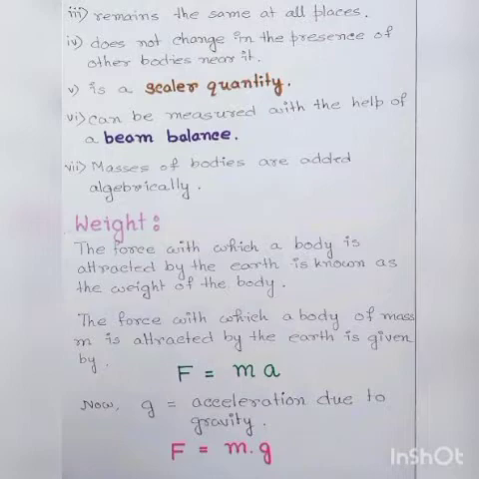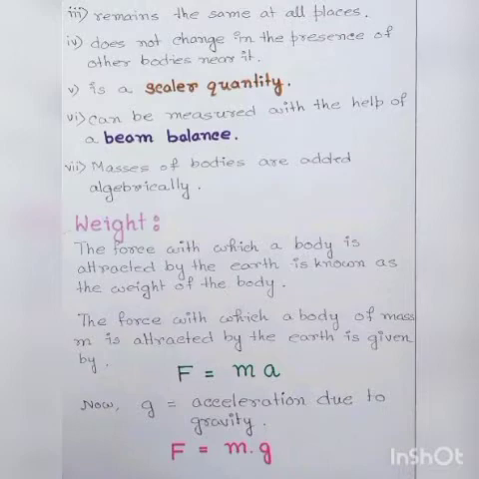Next, number 5, which is very important, mass is a scalar quantity, means mass has magnitude but it has no direction. Next, number 6, mass can be measured with the help of a beam balance. And next, masses of bodies are added algebraically.